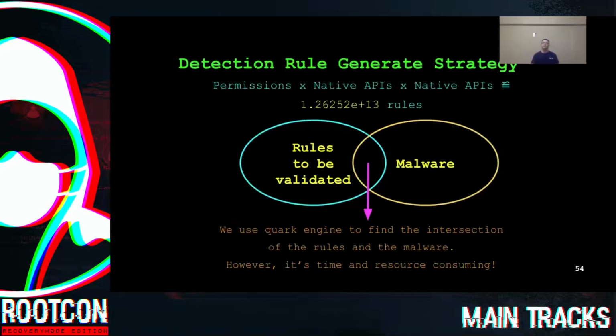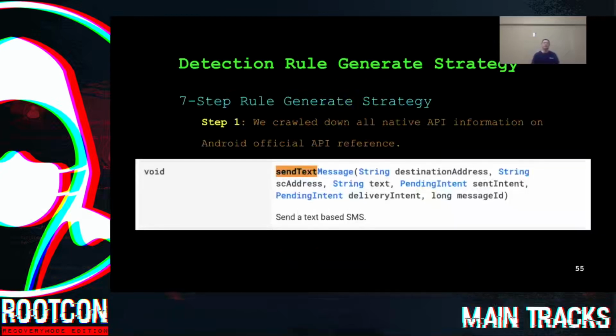Since our goal is to find all kinds of behavior in the malware, if we use permissions and native APIs to generate all possible rules, we will have an amazing amount of rules. After generating the rules, we then use Quark engine to find the intersection between those rules and the malware we prepared. In other words, we find rules that matched the malware behaviors. However, this is not a good way to generate detection rules because it's time and resource consuming. So we developed a 7-step rule generate strategy.